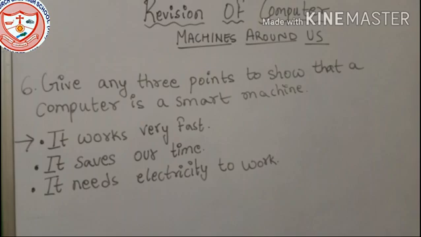Number 1, it works very fast. Number 2, it saves our time. Number 3, it needs electricity to work.